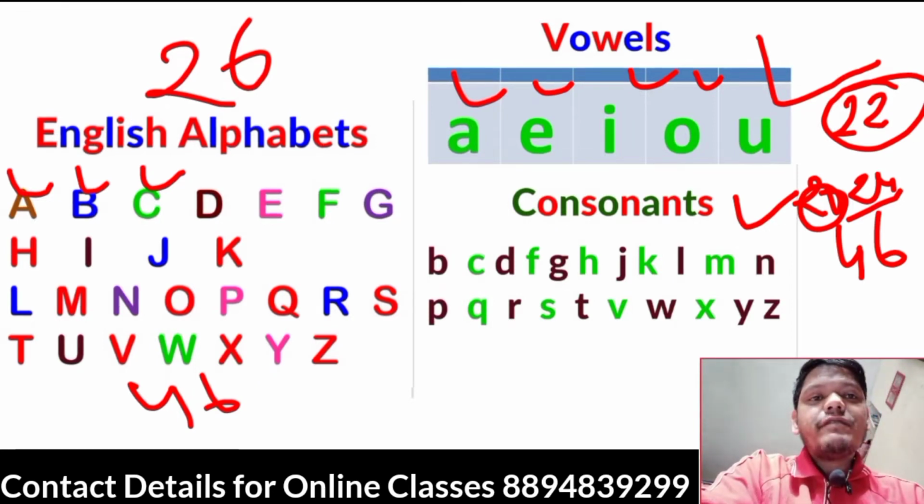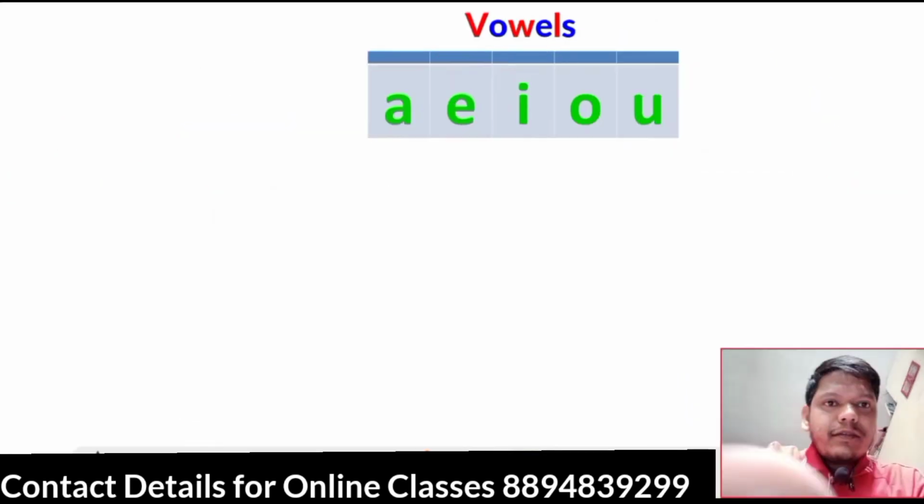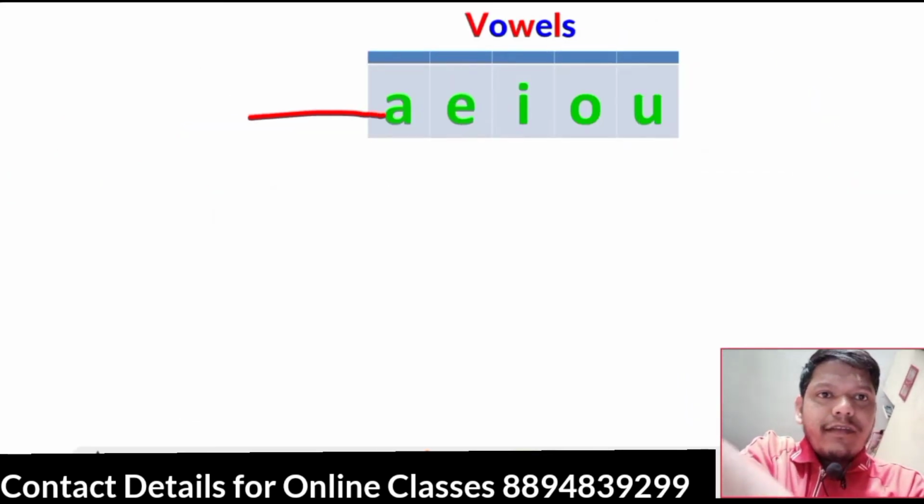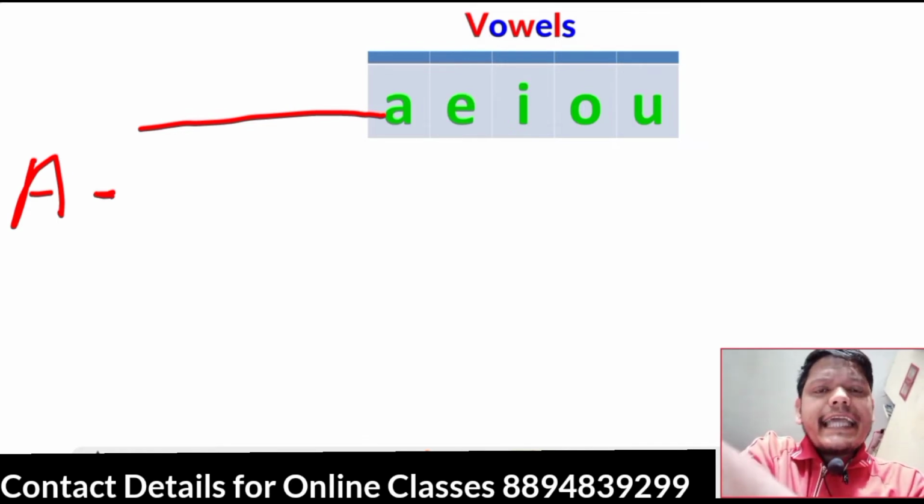First of all, today we will look at the vowel sounds and why these are very important, how one vowel has 4-5 sounds, and how these sounds function in the words. Okay, so first of all, vowel A, we need to remember that it has 5 sounds. What are the 5 sounds?